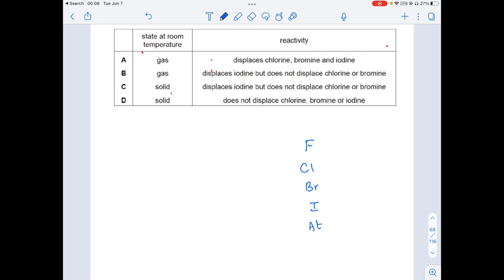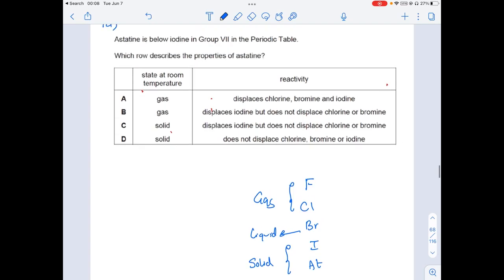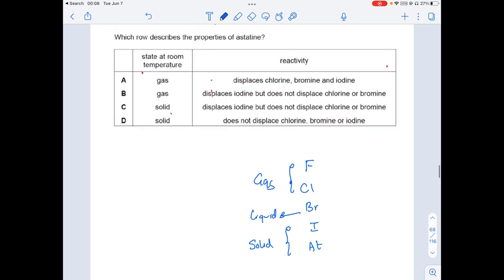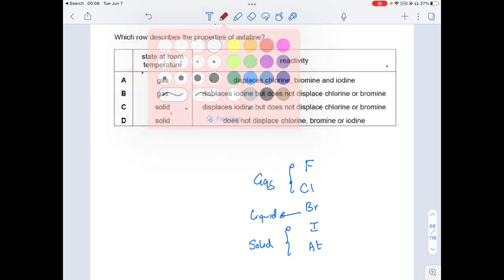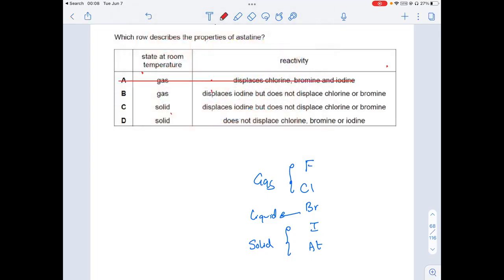Now, we know that the first two are going to be gases, and bromine is going to be a liquid, and the remaining two will be solids. So we came to know the properties of astatine: it is a solid, so therefore part A is wrong and part B is also wrong.